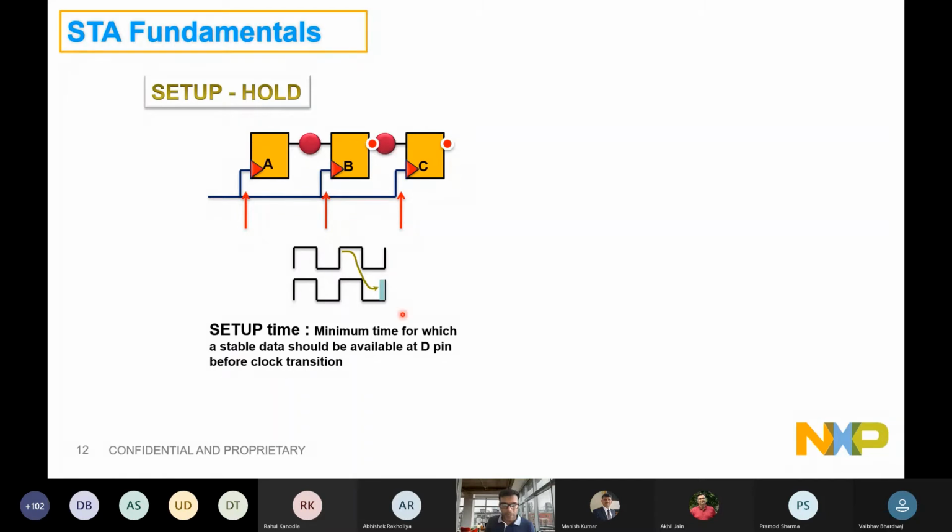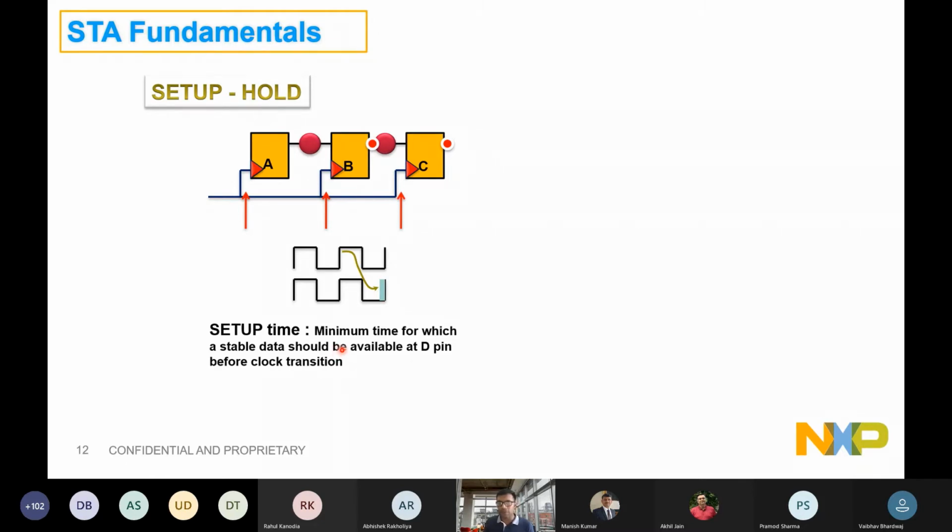What we have just seen is that this delay, for every flop, should come with some requirement before the next edge, and this requirement is nothing but the setup time. Every flop will have a certain threshold: any kind of toggling that I can sustain must arrive before this kind of delay. That is my setup time before I could get another trigger, right?